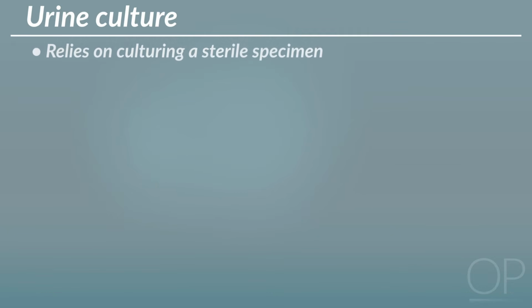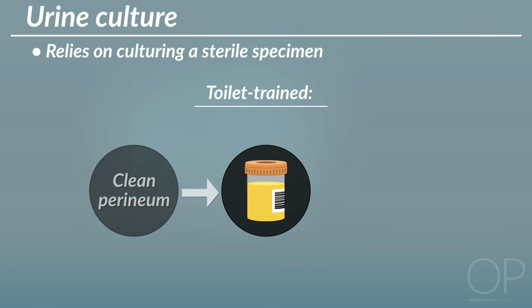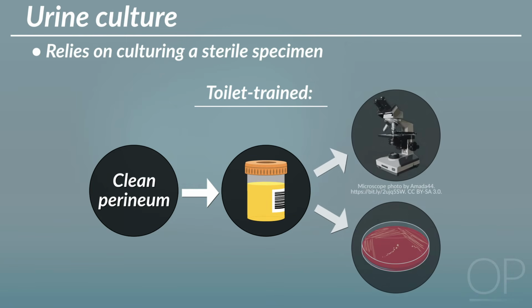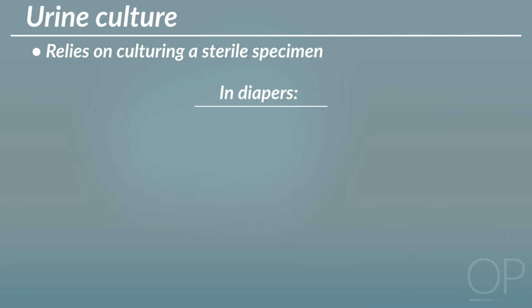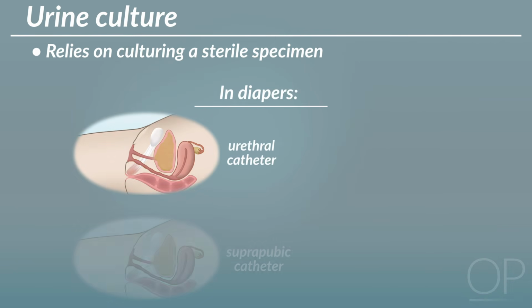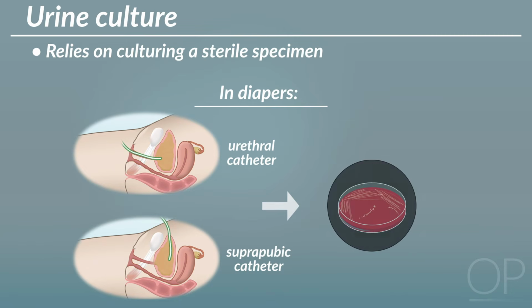Diagnosis relies on culturing a sterile specimen to ensure that the bacteria growing are not a contaminant from the skin. In a toilet-trained child, a clean catch specimen may be obtained by cleaning the perineum prior to the child voiding into a sterile specimen cup. In infants who are still in diapers, only a urethral or suprapubic catheterized specimen should be sent for urine culture due to the high risk of contamination with organisms on the skin or from the GI tract.